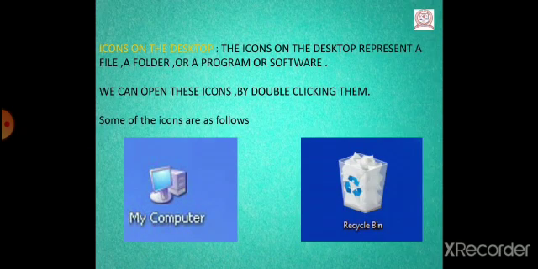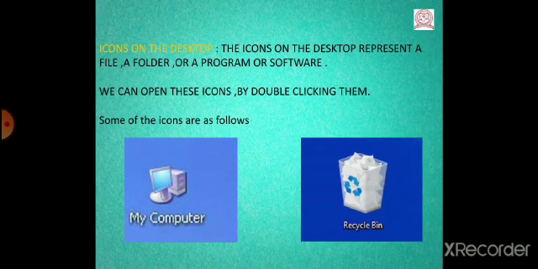Now, next is icons on the desktop. The icons on the desktop represent a file, a folder, or a program or a software. Means, if we have stored any information or any other documents on our computer, it can be stored in these icon forms.